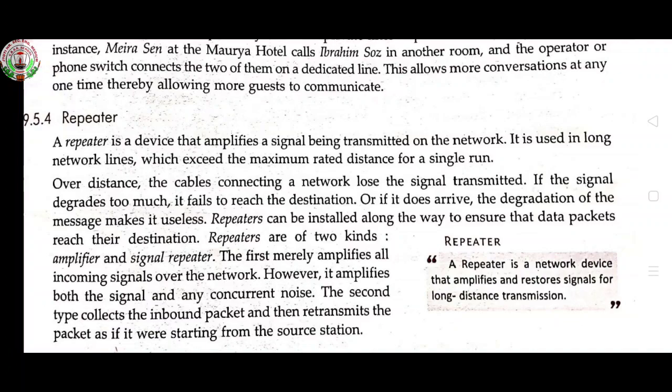So amplifiers and signal repeaters are used for long lengths. A repeater is a network device that amplifies and restores signals for long-distance transmission.